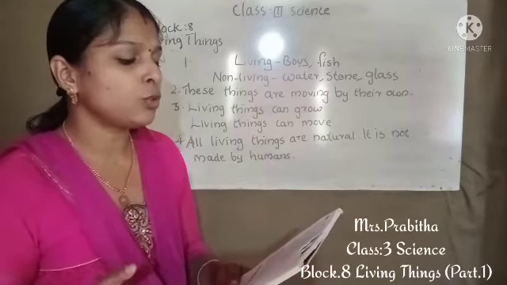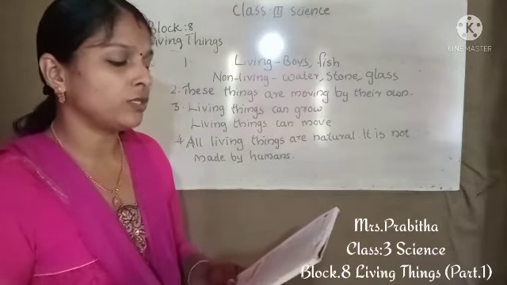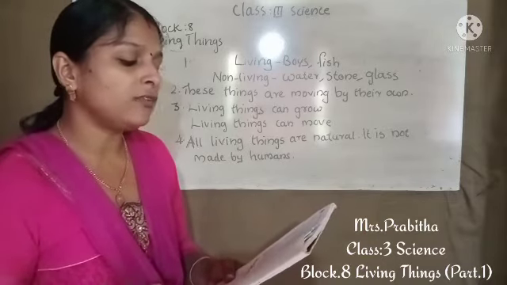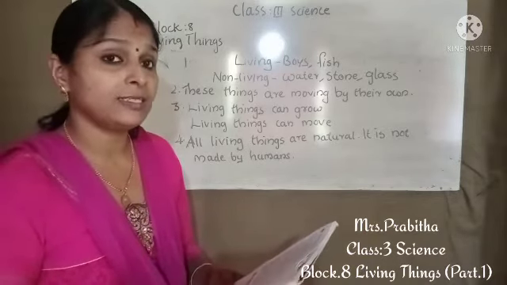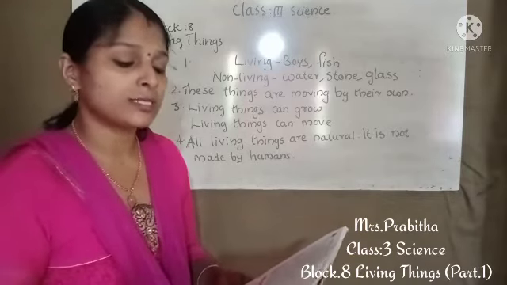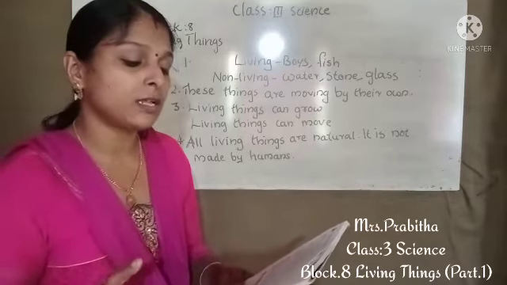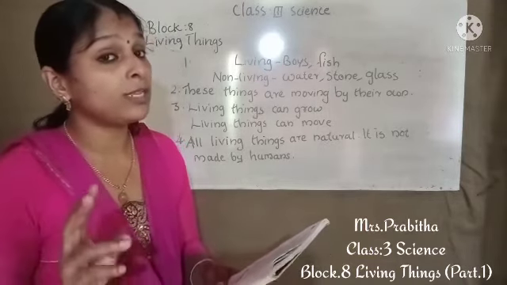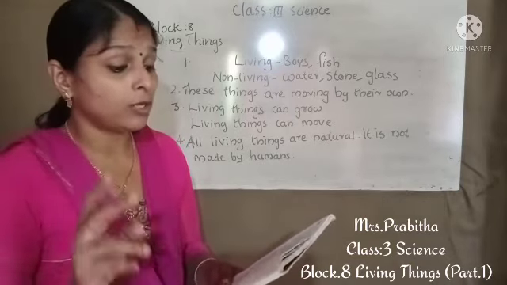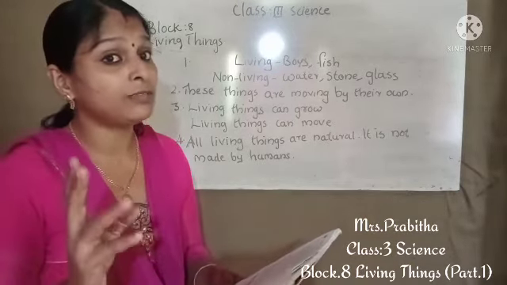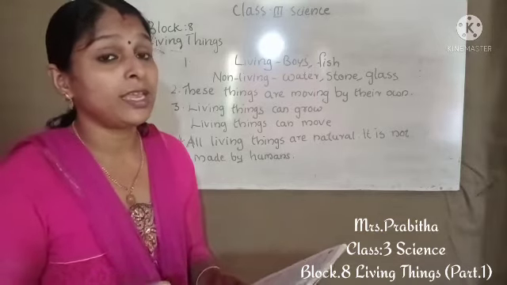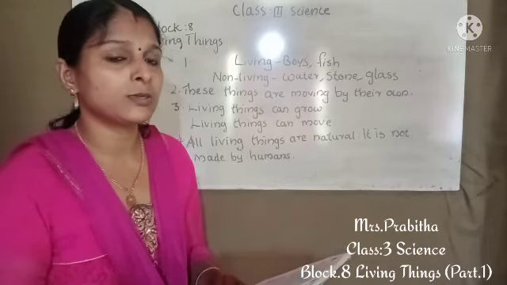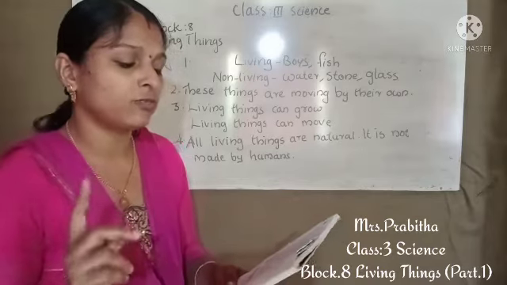Second question is, write true or false. All living things need food. Is it true or false? Yes, it is true. Second one, all living things reproduce by laying eggs. Is it true or false? It is false. Why is it false? It is not correct because living things reproduce in 2 ways, as we studied. Animals reproduce in 2 ways: laying eggs and giving birth. Then plants grow from seeds. So it is not correct, so it is false.